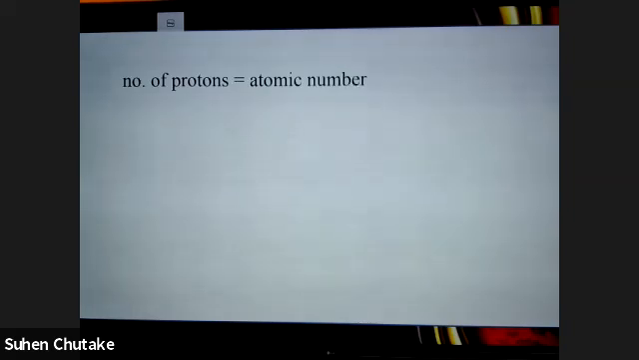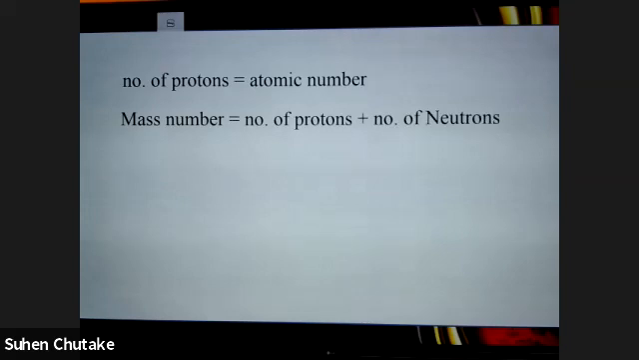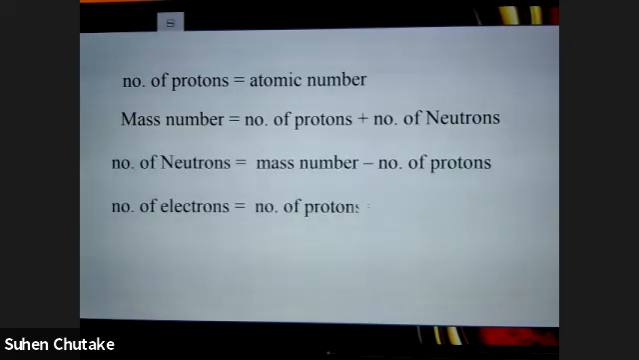Now, what is the number of protons? Number of protons is equal to the atomic number. You know that atomic number is nothing but the number of protons, which is also equivalent to the number of electrons, because atom is electrically neutral. So it is also equivalent to the number of electrons, right? And the mass number is the summation, the addition of protons and neutrons, right? It is the addition of protons and neutrons.